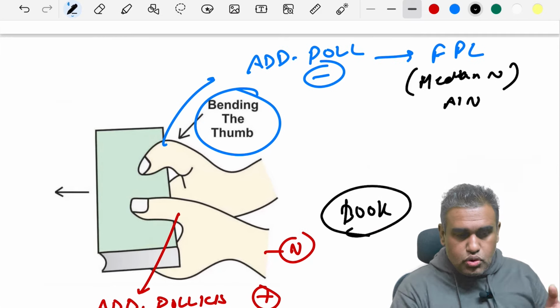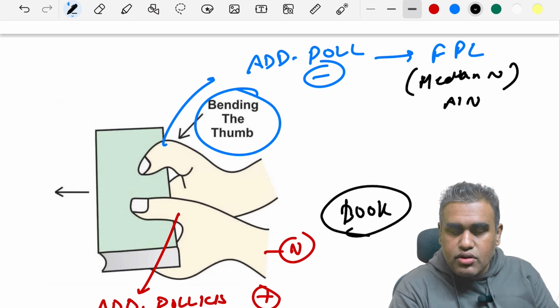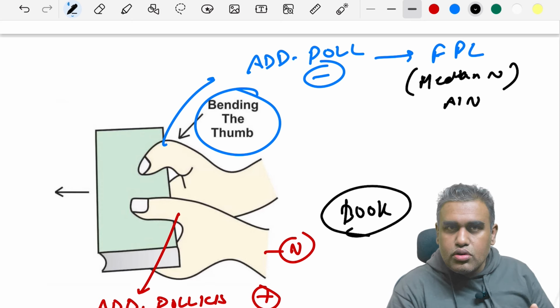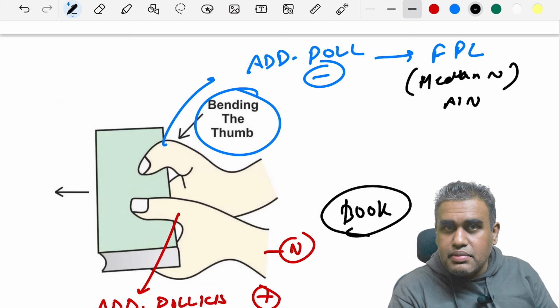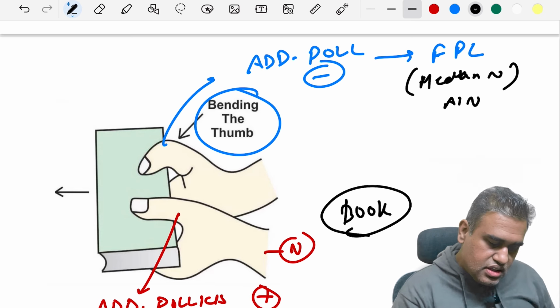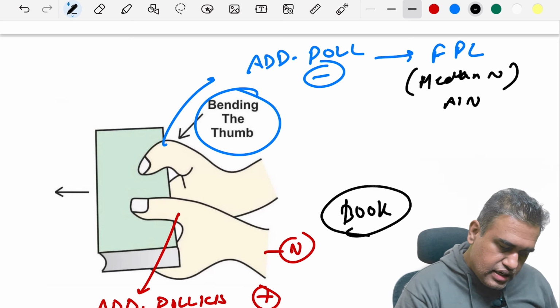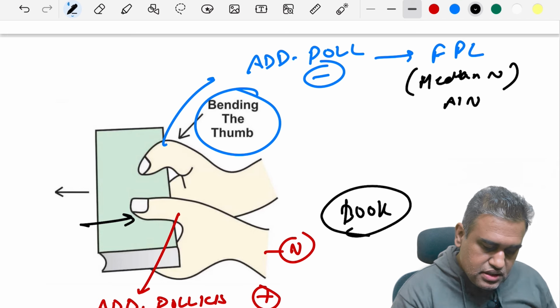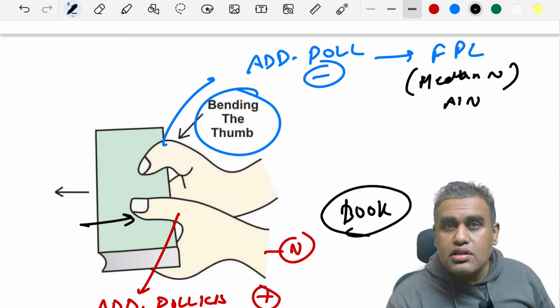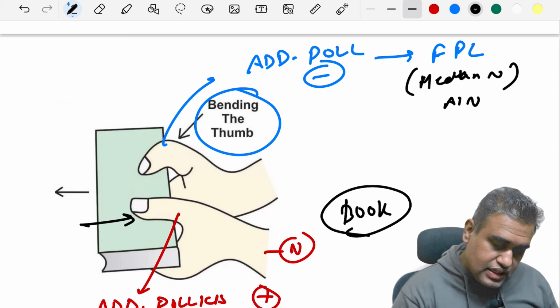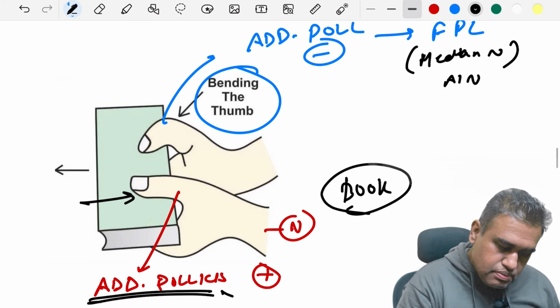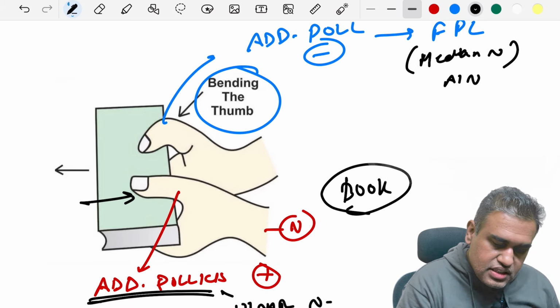If you ask the patient to hold the book like this, and tell the patient, I'm going to pull it, you resist my pulling force. So normally this will happen. If you look at the left thumb of the patient, normally this happens with the usage of the adductor pollicis, because adductor pollicis, as we know, is supplied by the ulnar nerve. So this is the normal scenario.